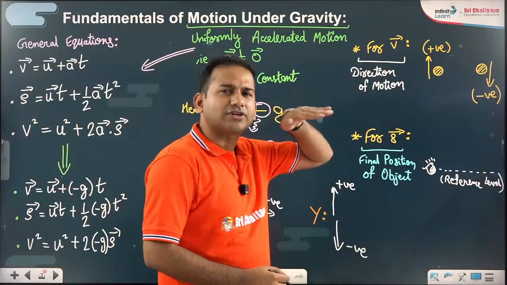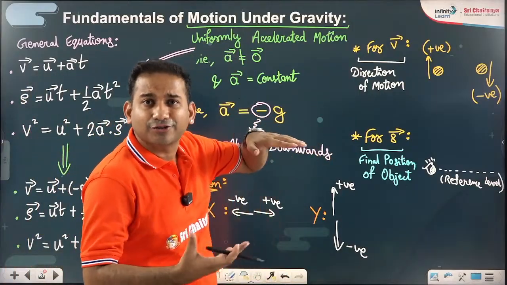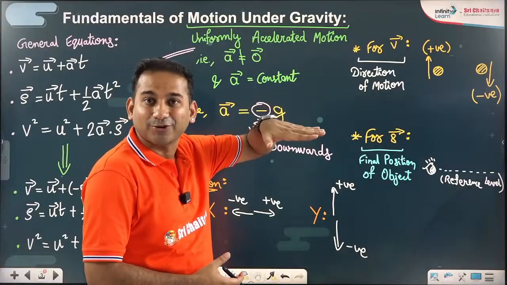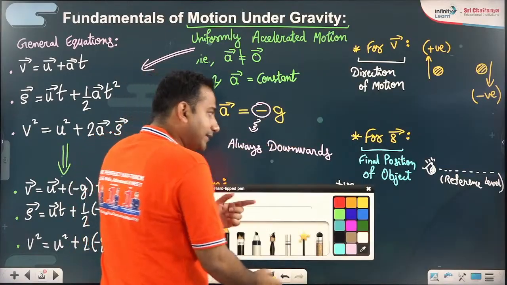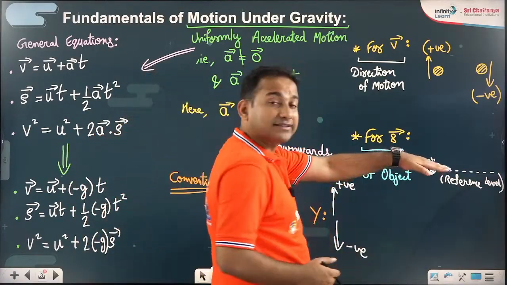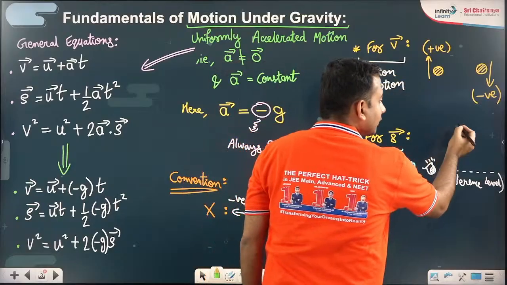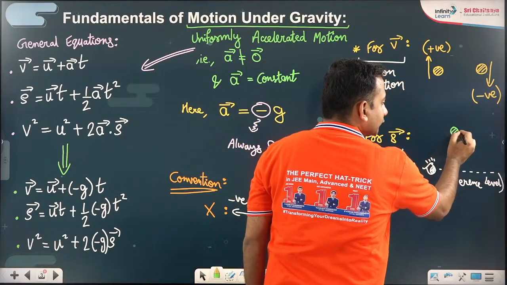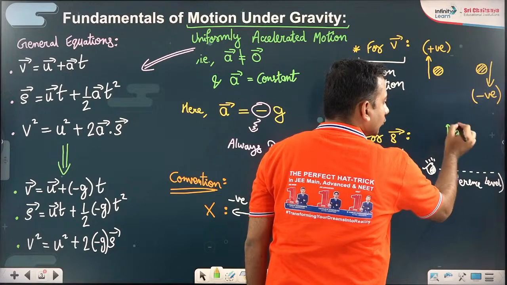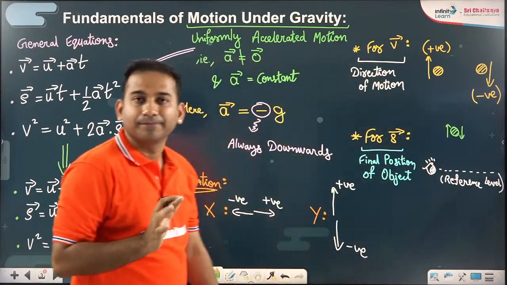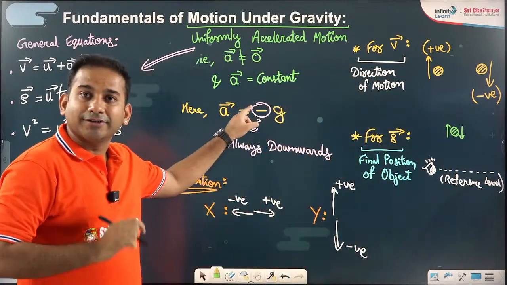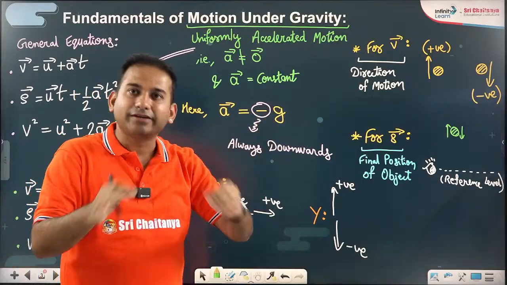Reference is, suppose you start your consideration of motion from this initial level, all right? Now, if the particle is above this level, doing what, sir? Whether it is moving up or it is moving down or it is stopped, it doesn't matter. For acceleration, it is always minus g, nothing matters.